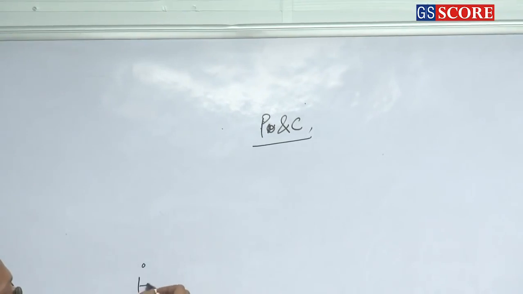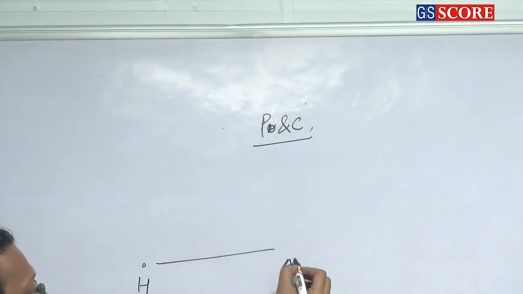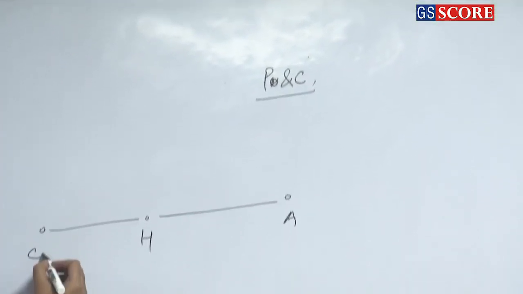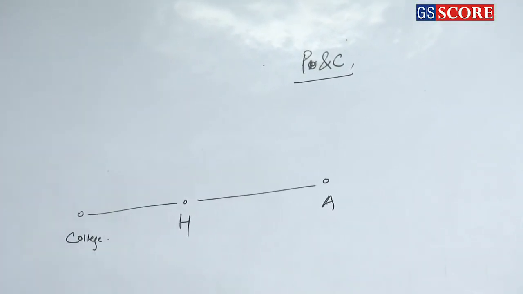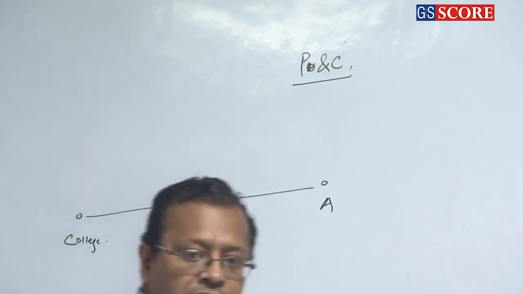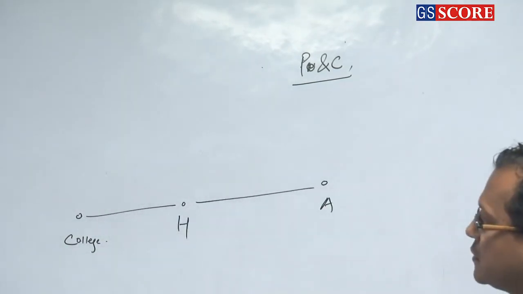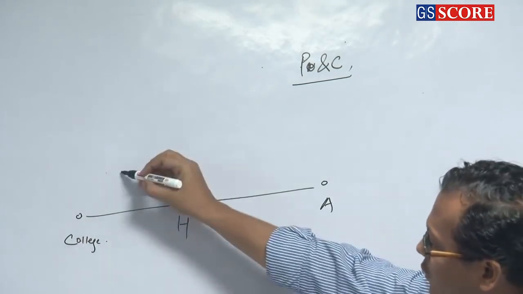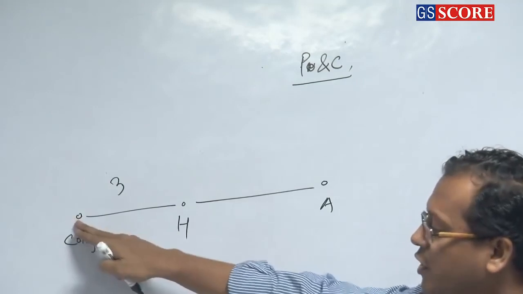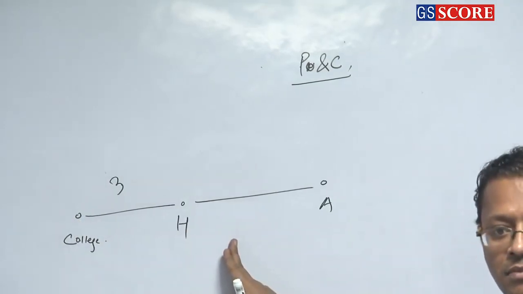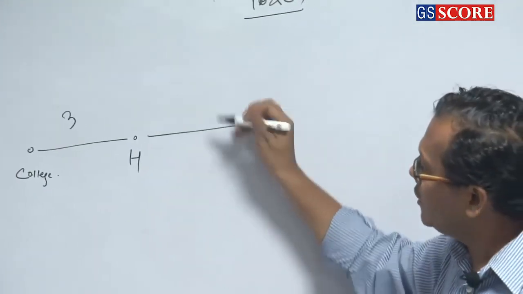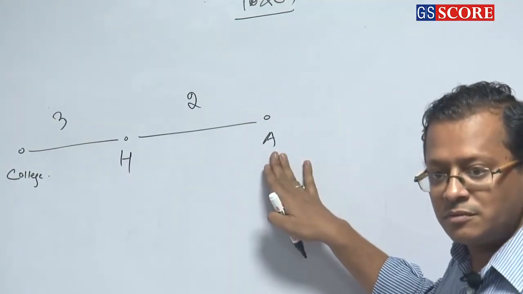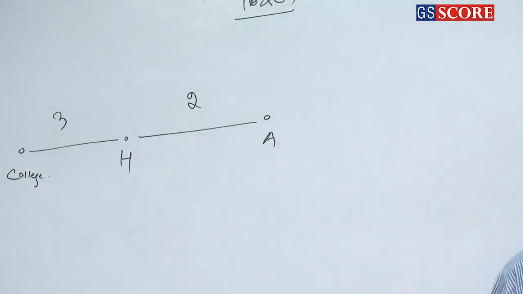Say this is your home and this is your airport and this is your, say, college. So there are, say, 3 ways of going from college to home, and there are 2 ways of going from home to airport. ठीक?